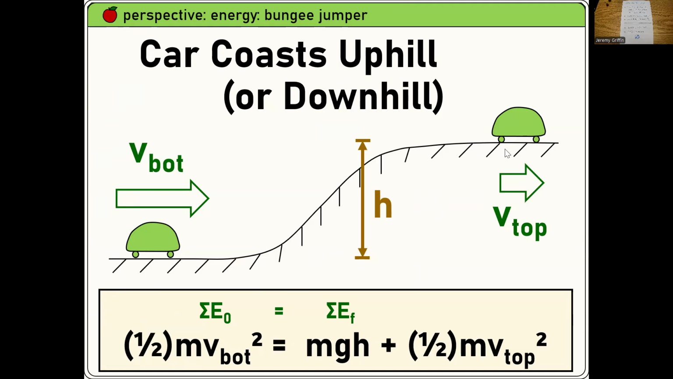Now, if the car comes to a stop, then that would be the end of the story. If the car is still moving, I bet it's not moving as fast. So you got a little bit of 1/2 mv squared left over, right? You guys can set that up and solve that, right? Energy at the bottom, energy at the top, it's equal, right?